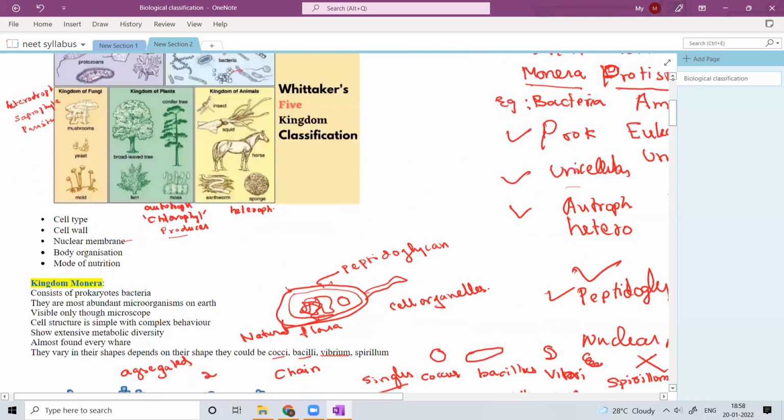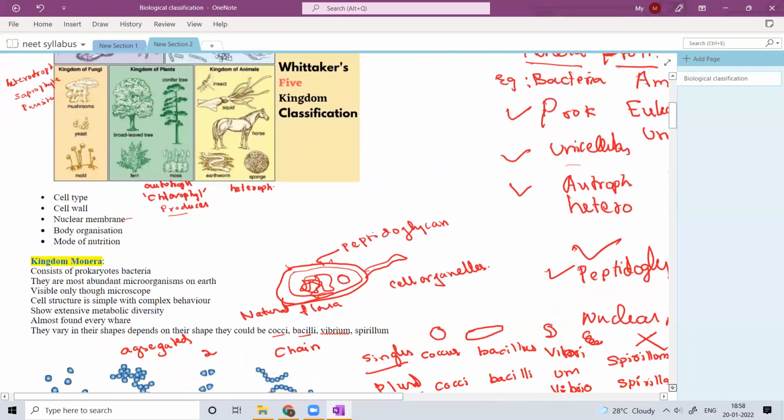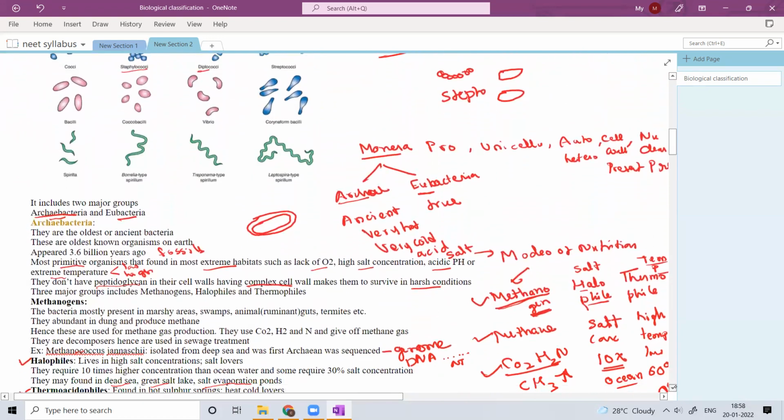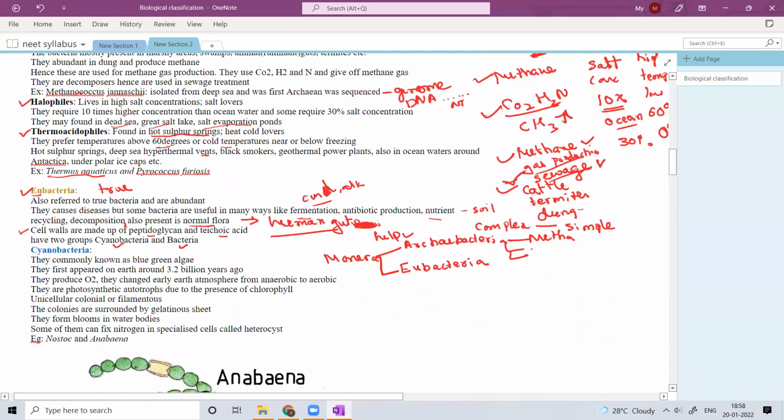I simply forgot. Halophiles, high salt concentration. So: methanogens, halophiles, and thermoacidophiles, or thermophiles simply.